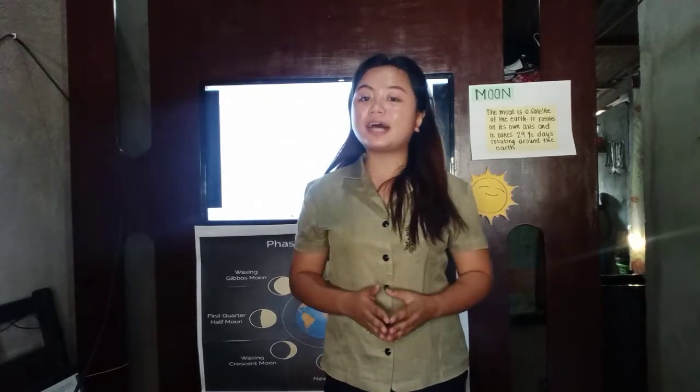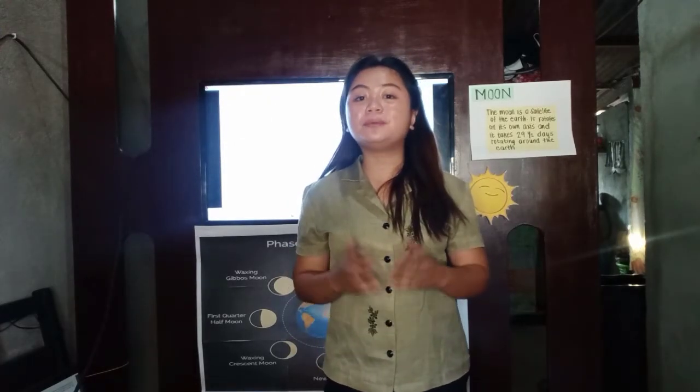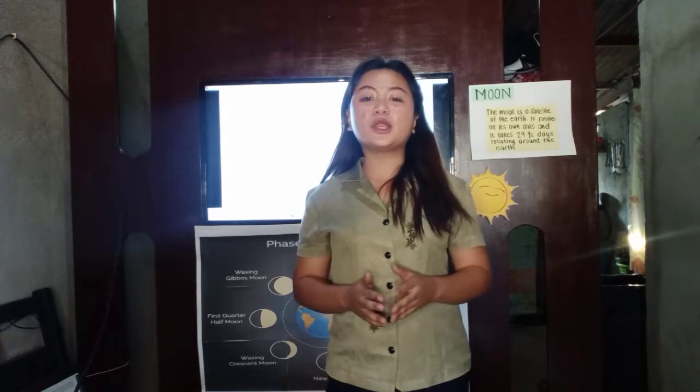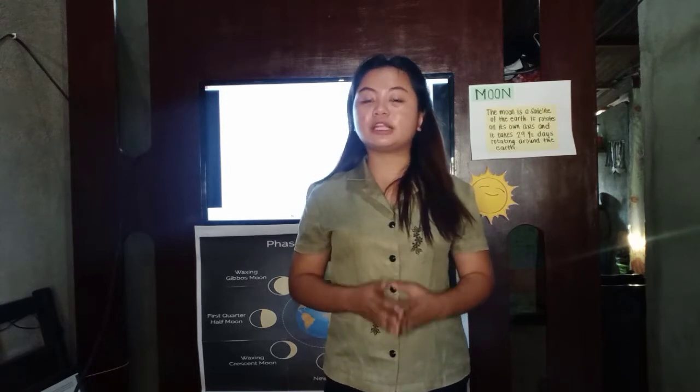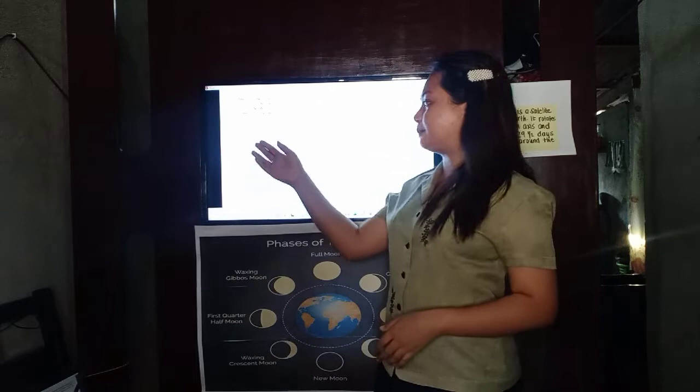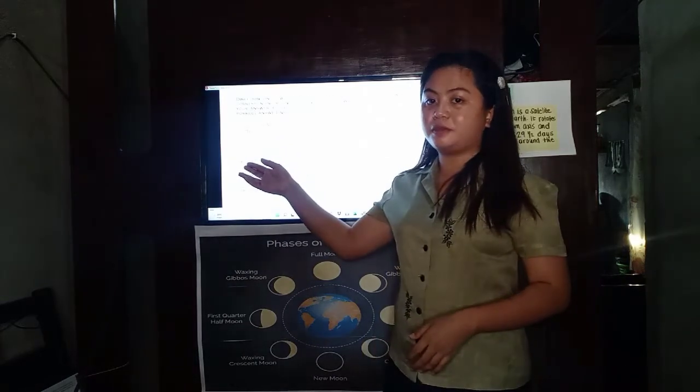Now that we're done with our lesson, we will be having a quiz to ensure that you really understand our topic. Please bring one whole sheet of paper, and on it, match the description with the corresponding moon phase and features. Write the correct letter of your answer in the space provided before the number.